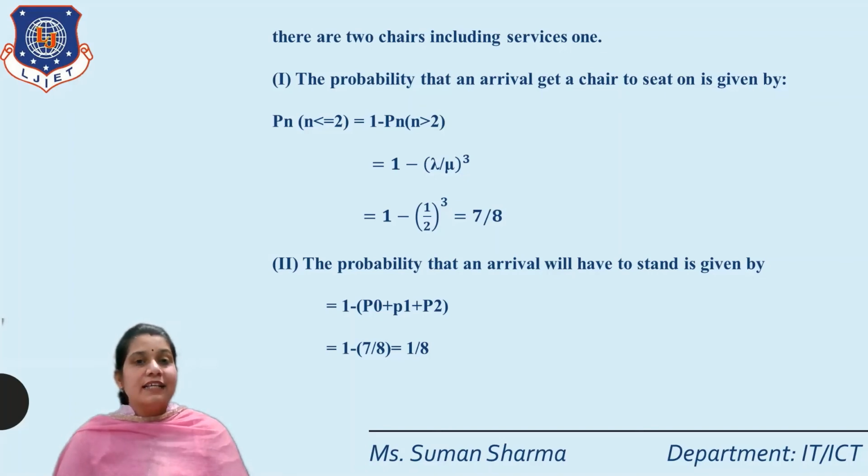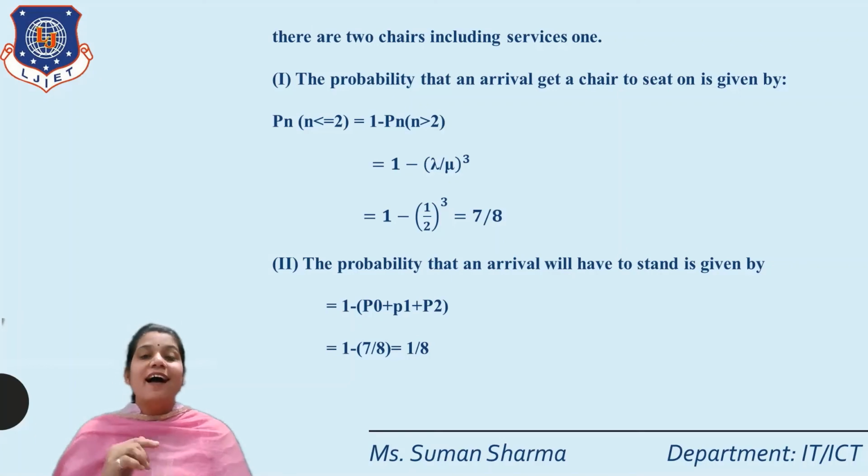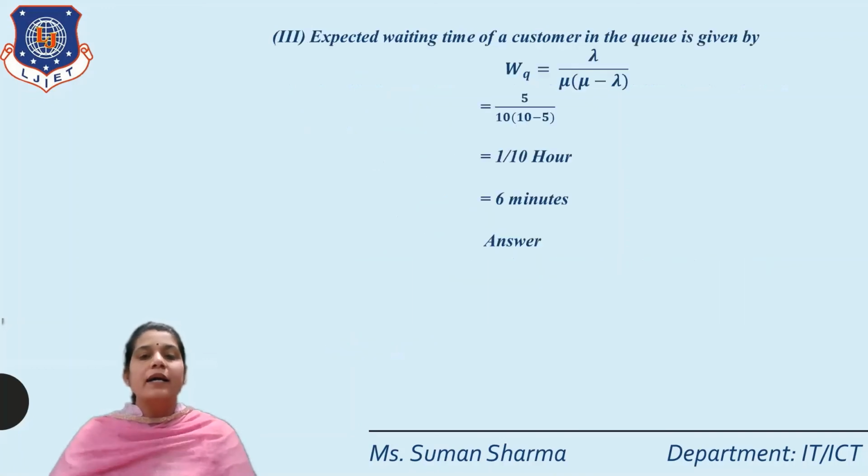That means 1 minus 7 by 8. So we put here 1 minus 7 by 8 is equal to 1 by 8.